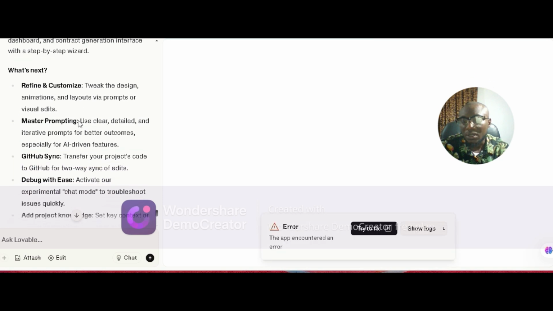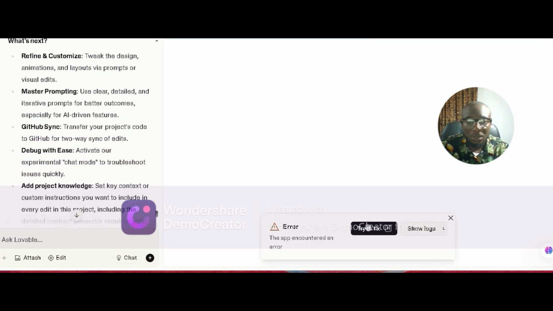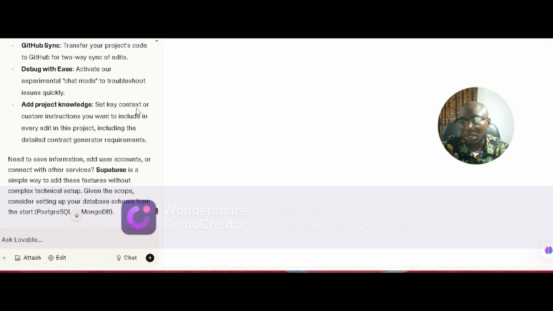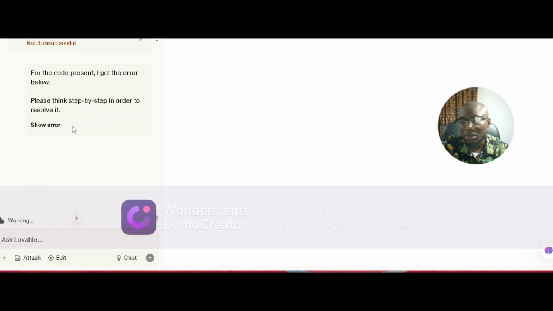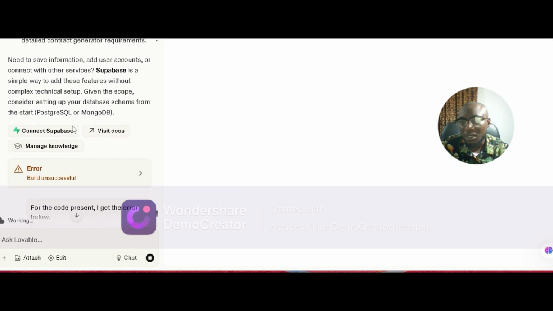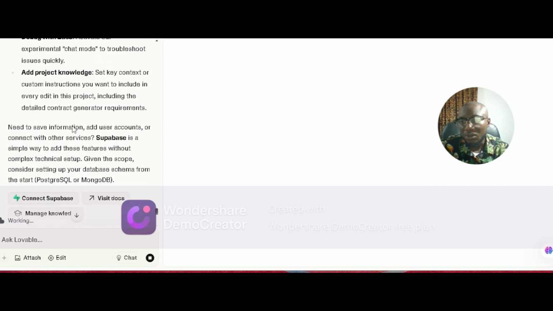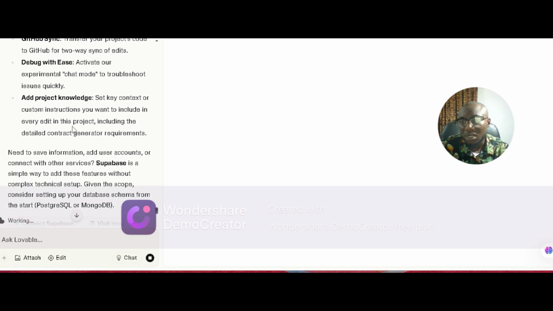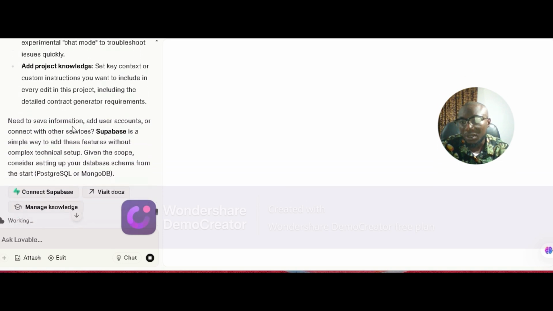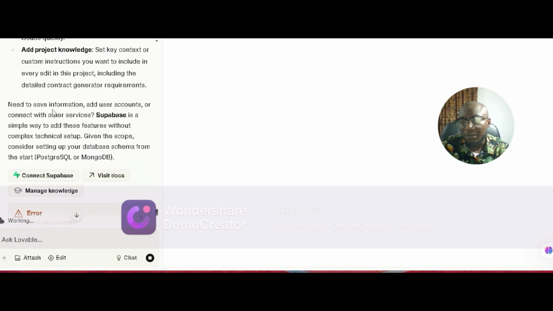Refine or customize, okay? Let's see what the problem is. Say add project knowledge, set key context, custom instructions. Okay, so we are going to connect a database.